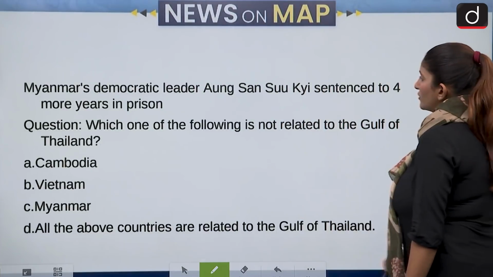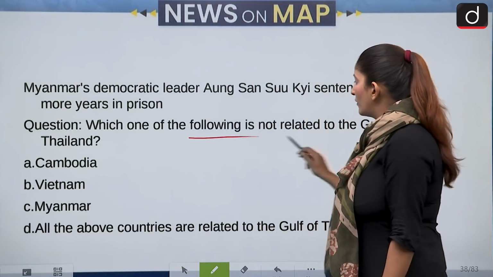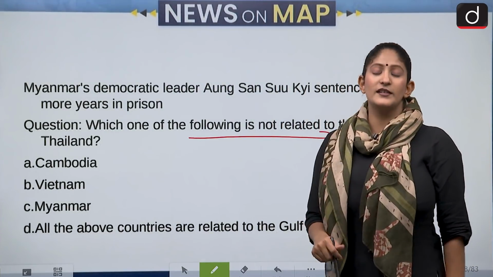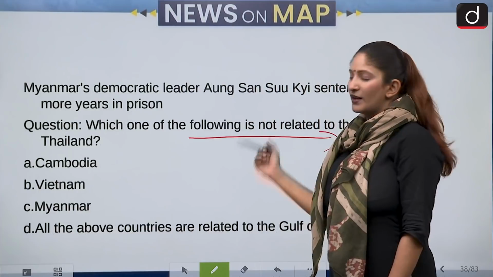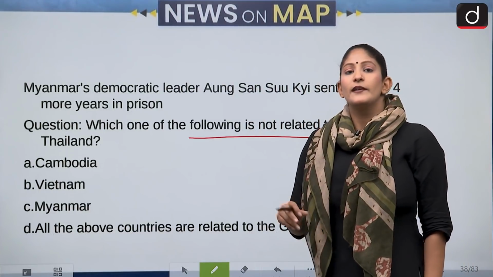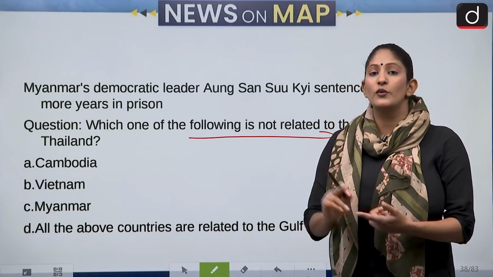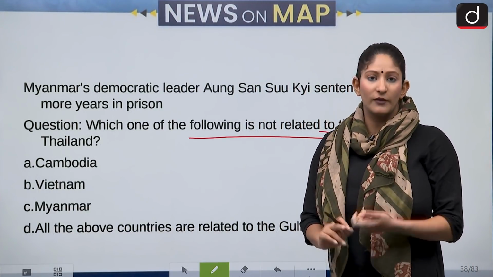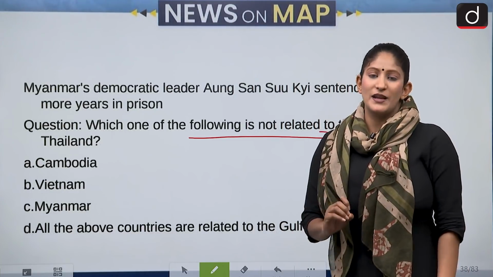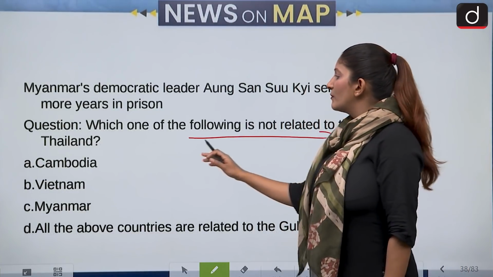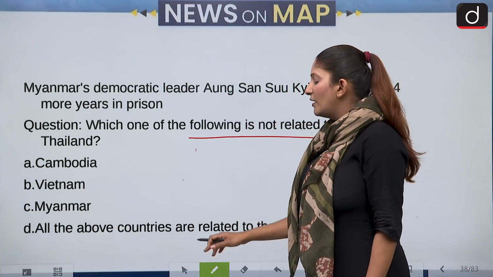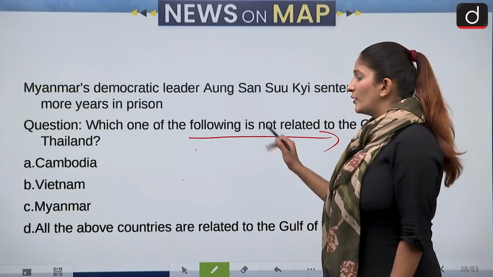Let's talk about the next question. We have to see which one of the following is not related to Gulf of Thailand. I'm not reading the news because you can read first of all. Secondly, if I'm going to read the news every time, you won't be making any sort of effort. Why was this place in the news? Okay, so Cambodia, Vietnam, Myanmar, all of the above, which has a border with the Gulf of Thailand.